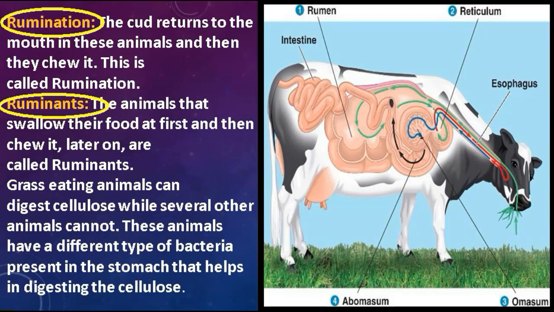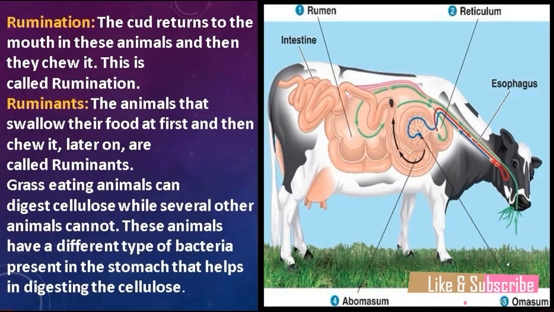Students, now the question is, what are ruminants? The animals that swallow their food at first and then chew it later on are called ruminants. Students, grass-eating animals can digest cellulose. Cellulose is basically present in the grasses, and we human beings don't digest it. These animals have a different type of bacteria present in their stomach, and these bacteria help these animals digest this cellulose.